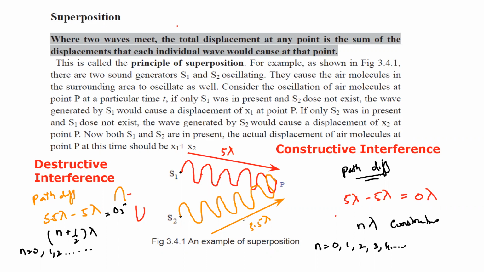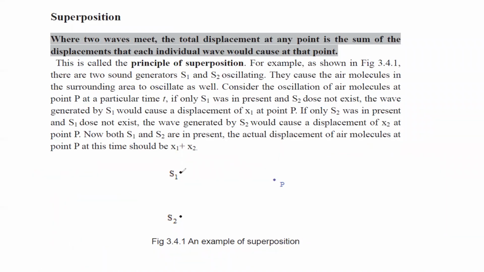So, for example, now some questions. Say this is one wavelength, two wavelengths, three wavelengths, four wavelengths, and then 4.5. Then, I will use another color.